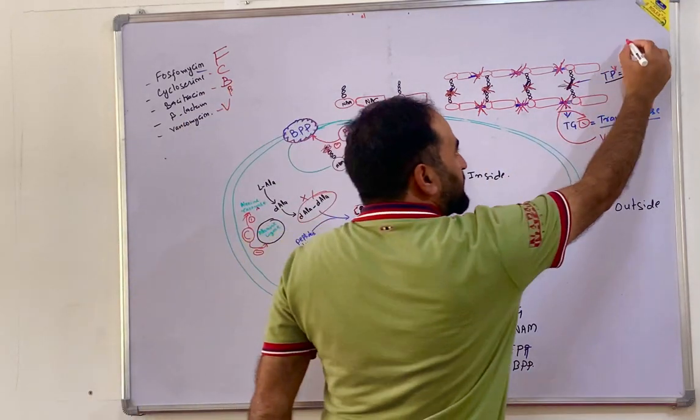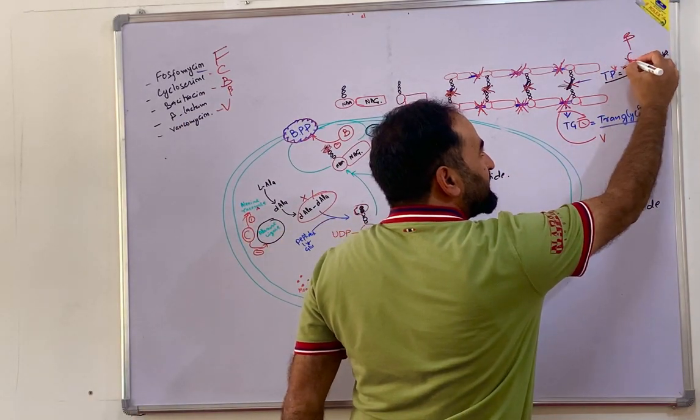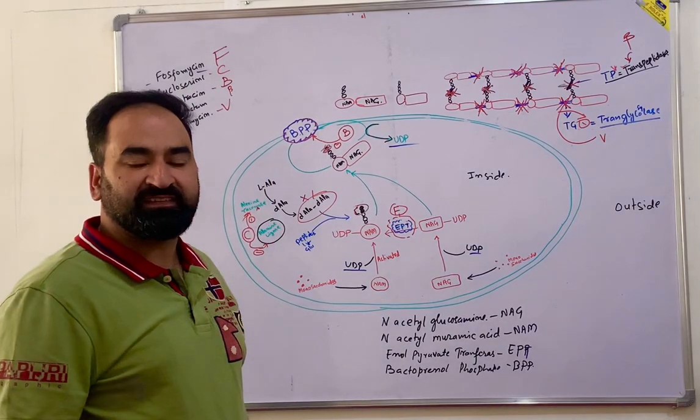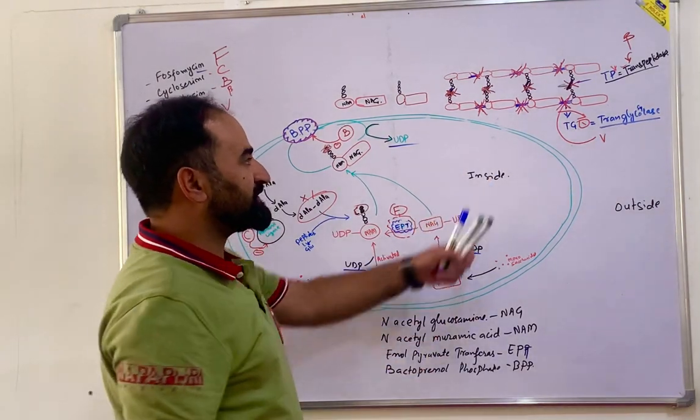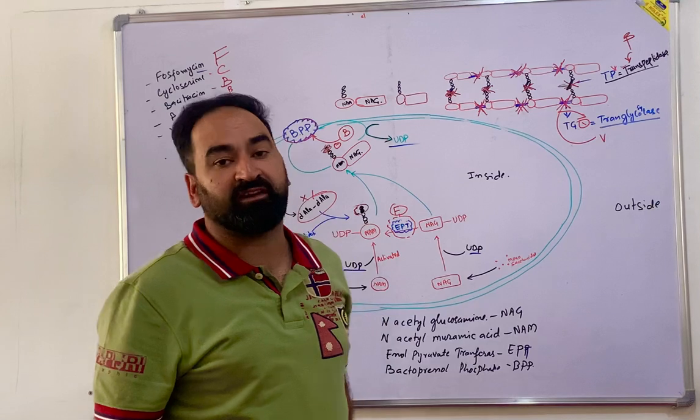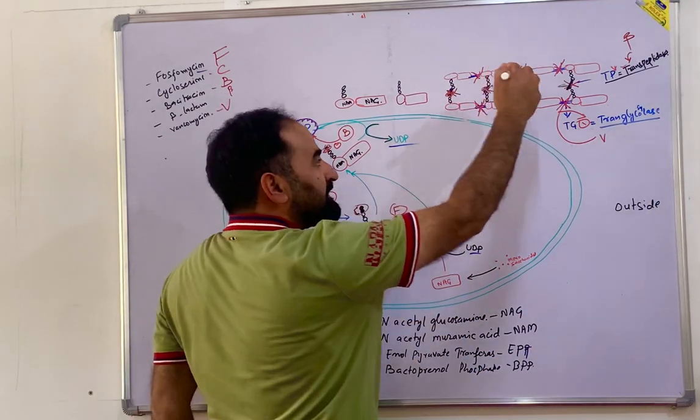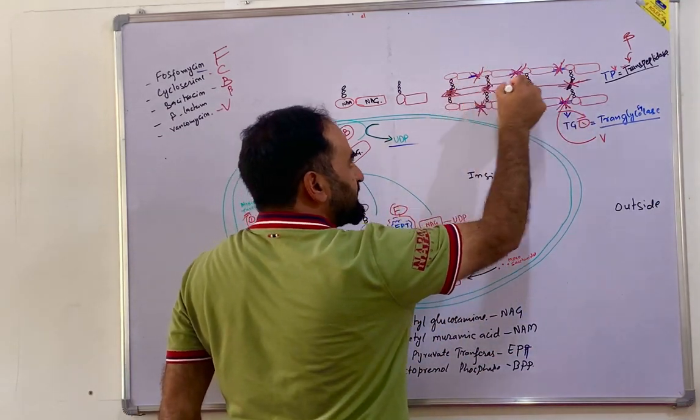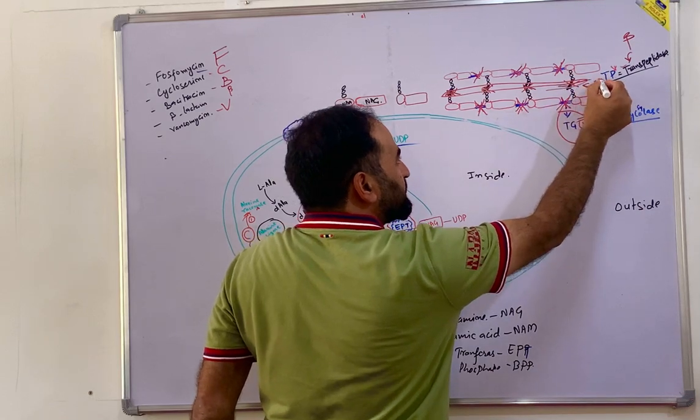And last is your beta-lactams. Beta-lactam is going to act here, at the transpeptidases. You know, when it acts at the transpeptidase, there is no cross-linking. This will not occur. This inhibits.